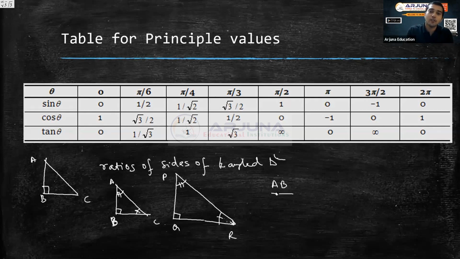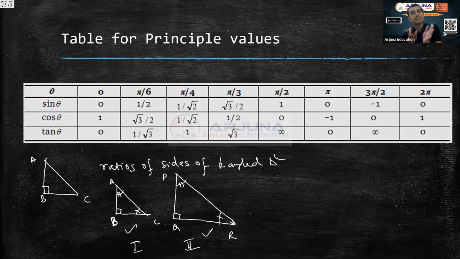So whenever you have a right angle triangle with the same angle, whichever size it is, respective sides are of a particular ratio. Also, its own sides are of a particular ratio. In similar triangles, you will study triangle 1 and triangle 2 and their similarity; there you will take the ratios. But when it comes to trigonometry, it is the ratio of the same triangle.